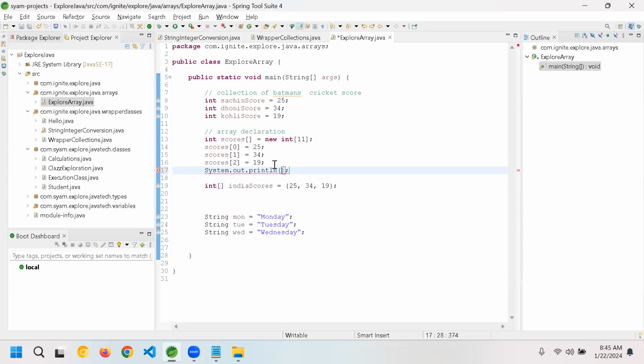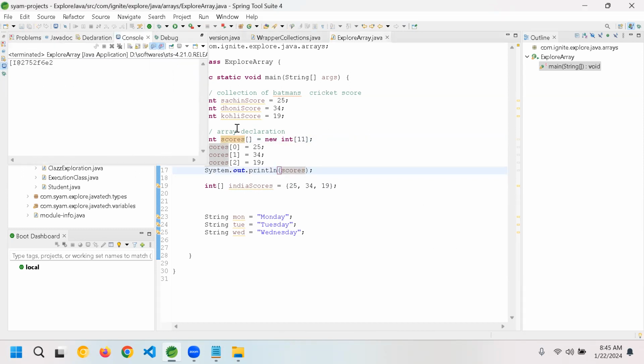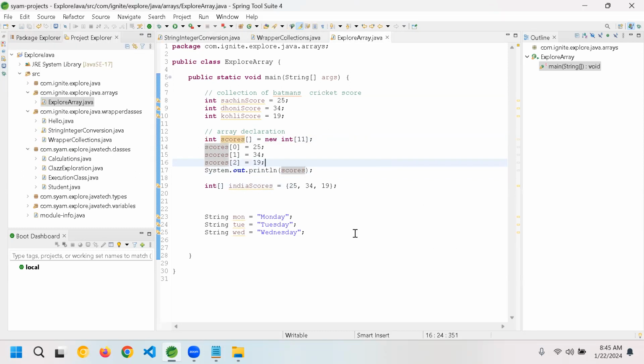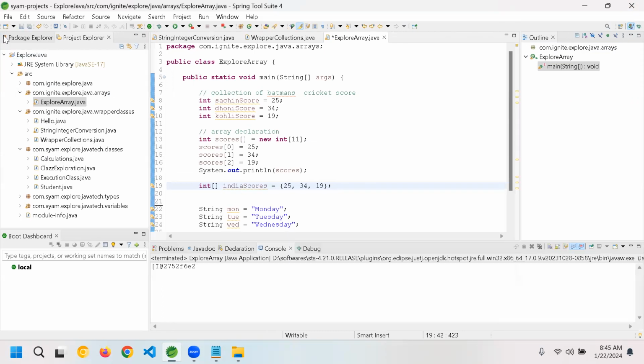System.out, I'm giving it as scores. Alt Shift X, J. Now you can see the output. Let me make it a little smaller here. I want to bring up this console here. Guys, now I'm trying to print scores.